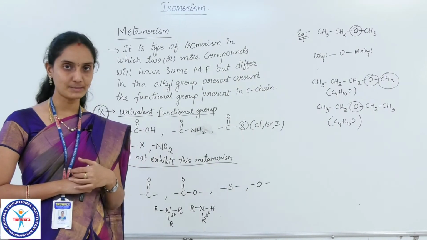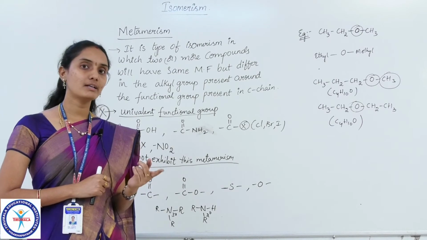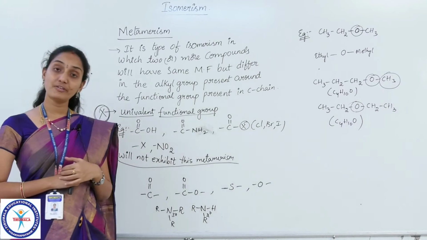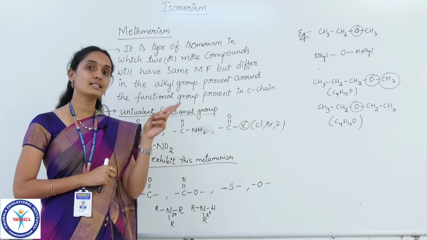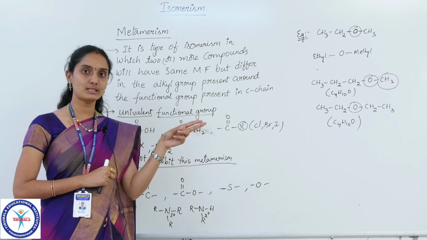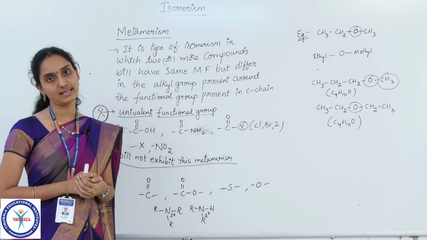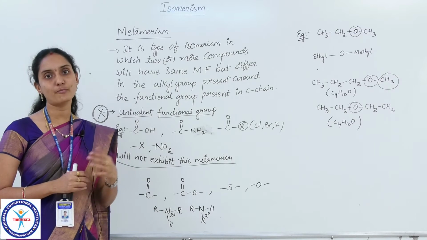The most important point I have to stress here is that metamerism is not similar to functional group isomerism, which we have just discussed. In that, we have two different compounds with the same molecular formula but differing in their functional groups. Those two functional isomers are compounds belonging to different homologous series, because they are of different categories as the functional group varies.